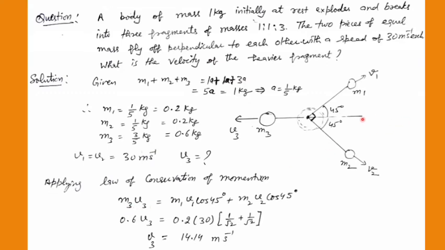But M1 V1 and M2 V2 are in this direction and M3 V3 is in the opposite direction, so with the negative sign it becomes positive on the other side. Putting in the values: cos 45 is 1 by root 2, M1 and M2 are the same, 0.2, and V1 and V2 are also the same, 30 meter per second. Working it out, the velocity comes out to be 14.14 meter per second.